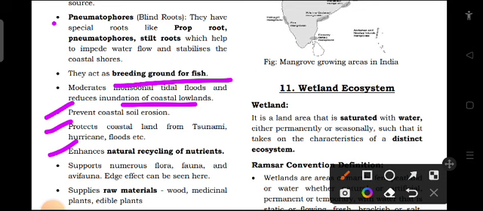So the next important characteristic is that they have pneumatophores, that is blind roots, which will impede water flow. Then it is helpful for fish breeding. Then it will moderate the monsoonal tide, prevent soil erosion, protect the coast from tsunami. It will enhance natural recycling of nutrients.